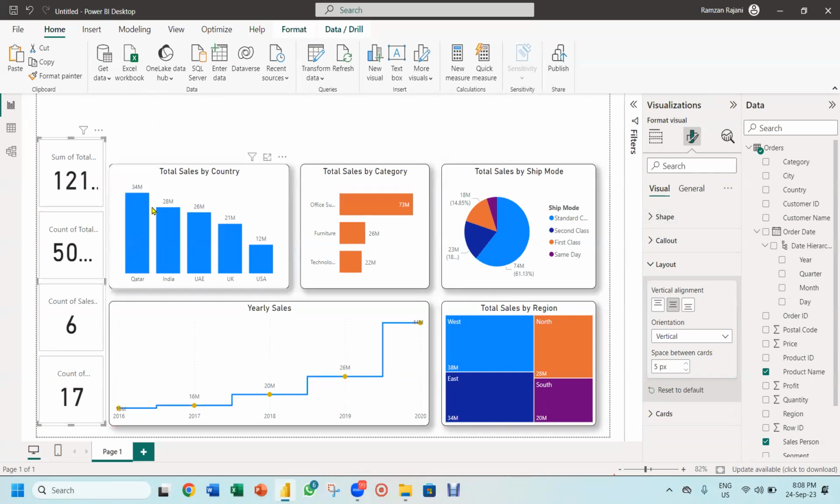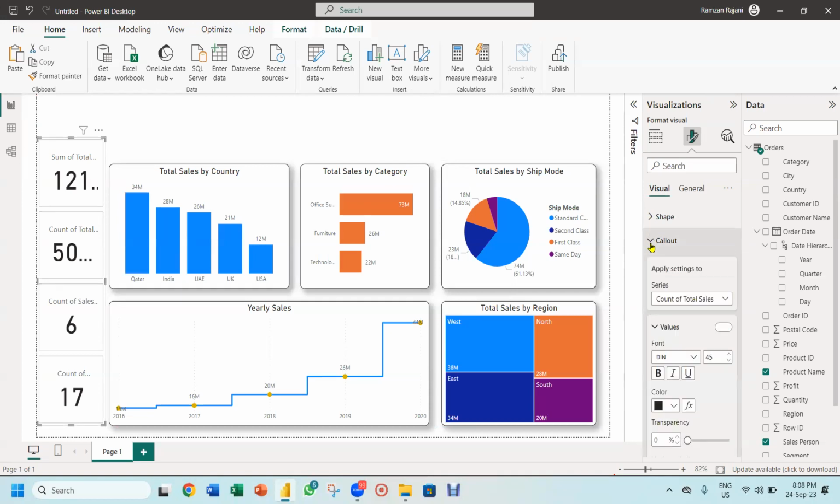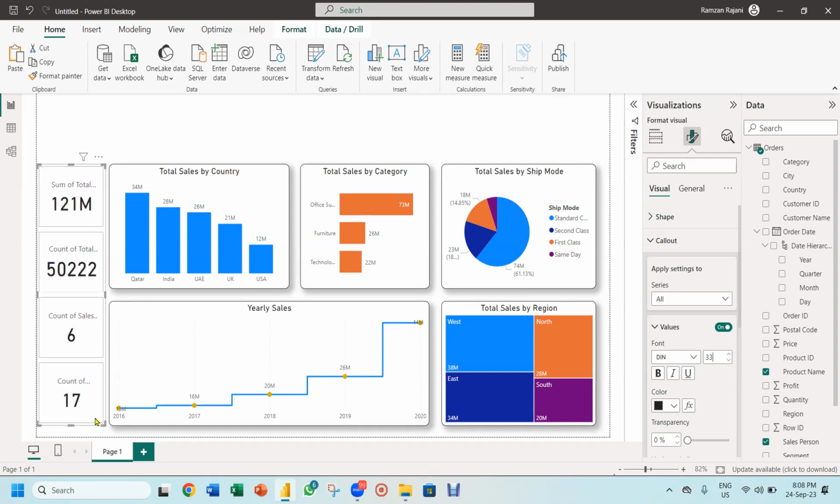Let's decrease the font size. I think the font size is a little bit big and I make it 35. Lovely. Oh, 35, but not to the count, to all. I select all series and I say 35. Very good. Let's make it a little bit smaller. So let's keep it 32. Okay, 33. Got it, everybody? So this way you can even create the total sales, count, unique people.